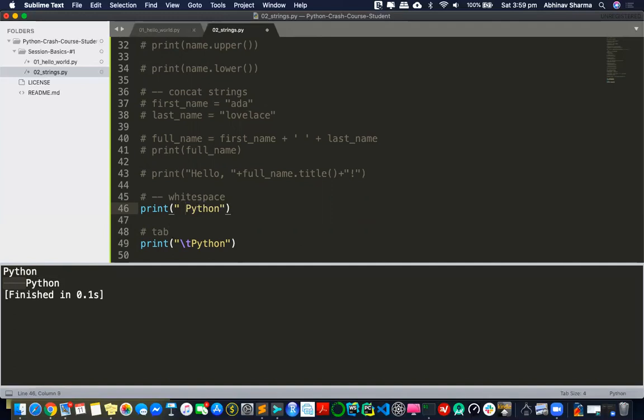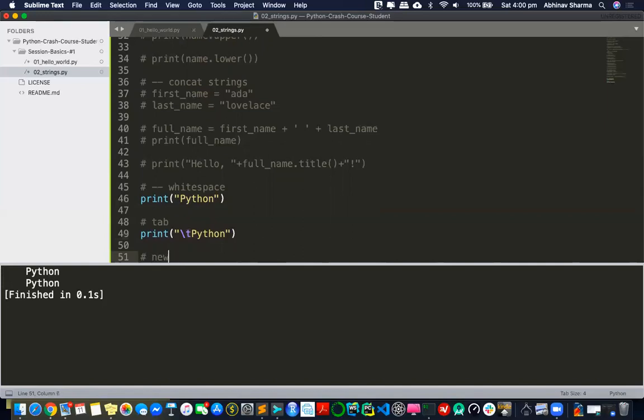But rather than actually putting a tab, it can still produce output like this. See, exactly the same. But this is not clean. I'm not able to figure out if this is a tab or a space or what. Clearly mentioning it's a tab makes it better, right? So that's how we represent a tab inside a string.